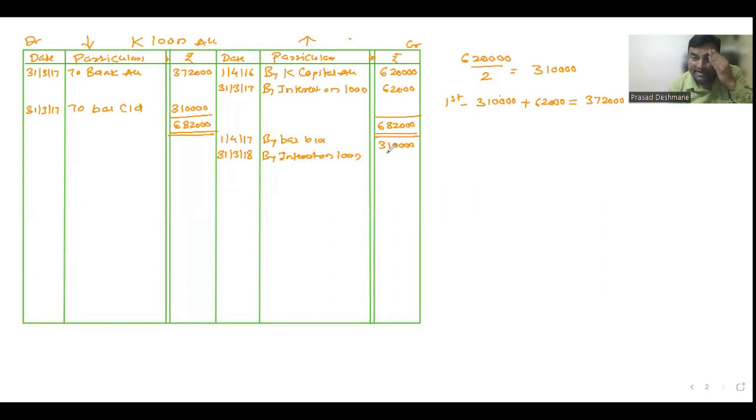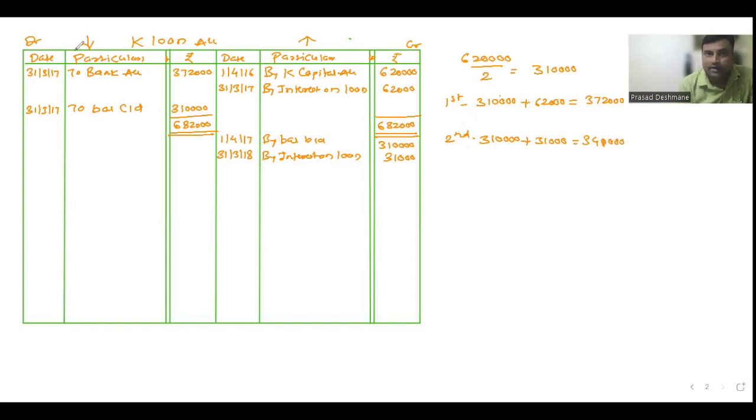The loan balance left is 3,10,000, so we charge interest at 10%, which will be 31,000. So for the second installment, we pay 3,10,000, the principal payment, plus 31,000 interest for this year. So 310 plus 31 is equal to 3,41,000. This year we'll pay 3,41,000.